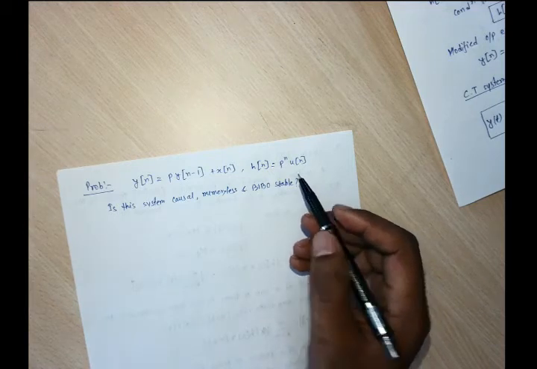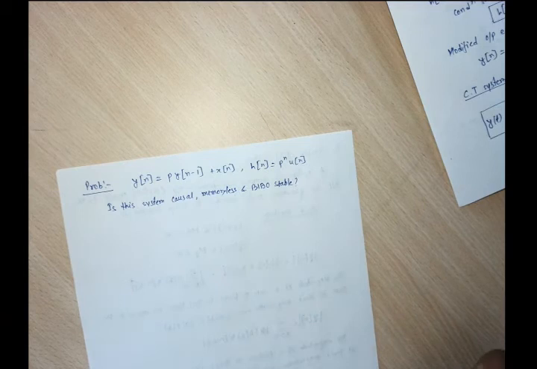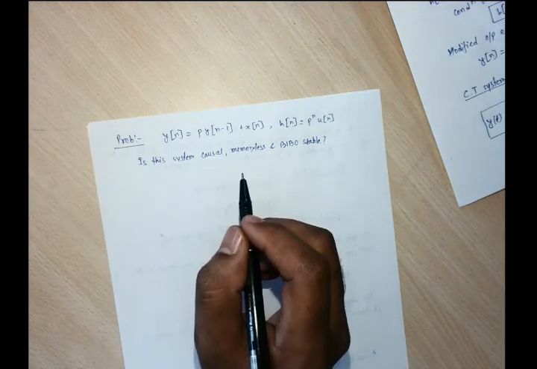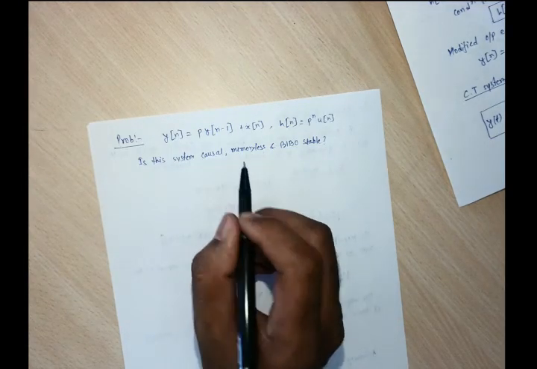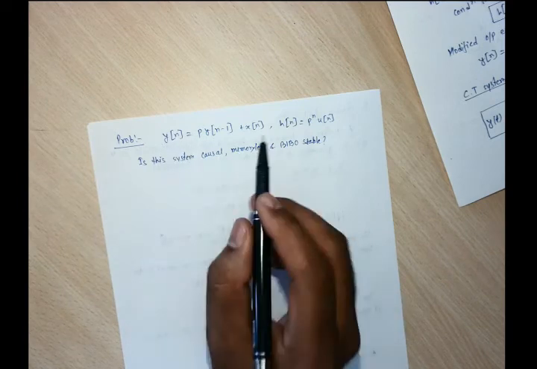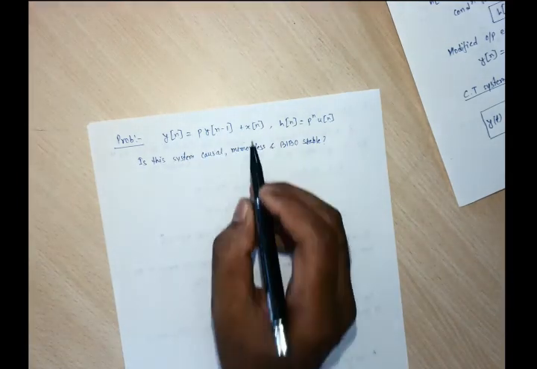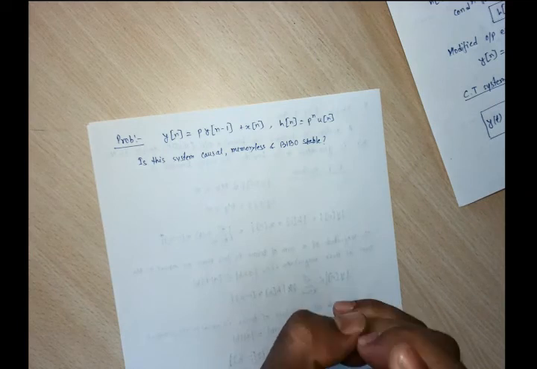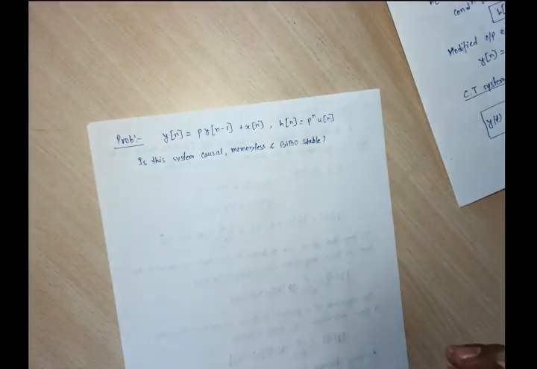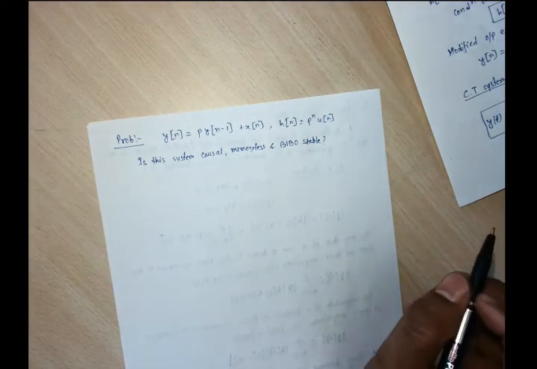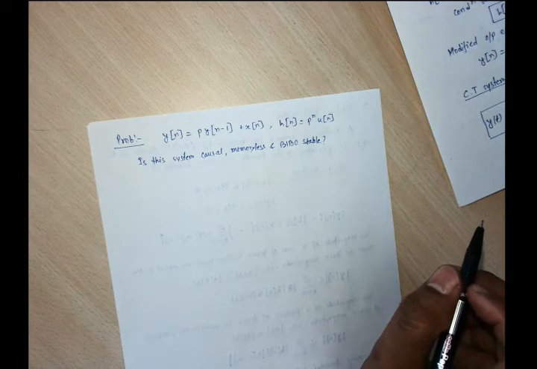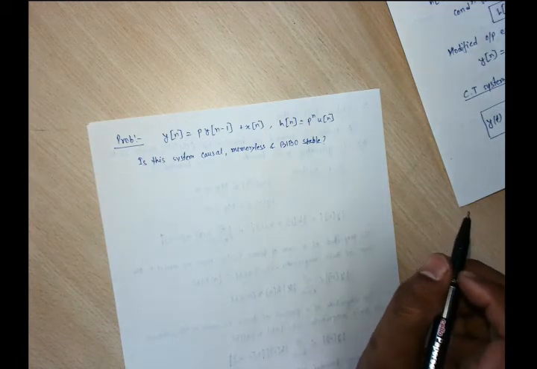What is this yn minus 1? It is the past output. So the present output depends upon some past output as well as the present input, and this is our impulse response. We need to check whether the system is causal, memoryless and bibo stable.